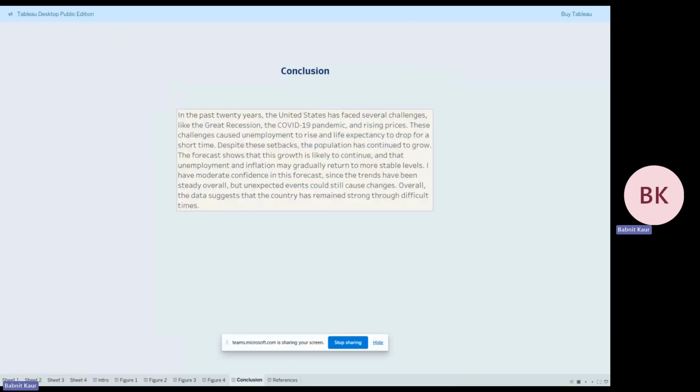So over the last 20 years, the US has gone through some major economic and health challenges, but the population has continued to grow. The forecasts for population and unemployment were more reliable and rated higher in quality. Inflation and life expectancy were more unpredictable and received lower quality scores. So even with those uncertainties, the data suggests that population growth has been steady and that the country has sort of shown resilience through it all.